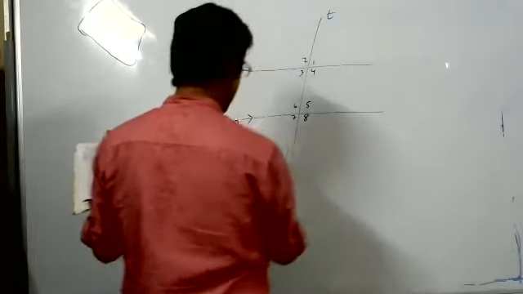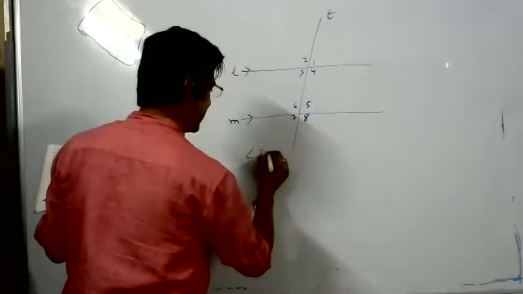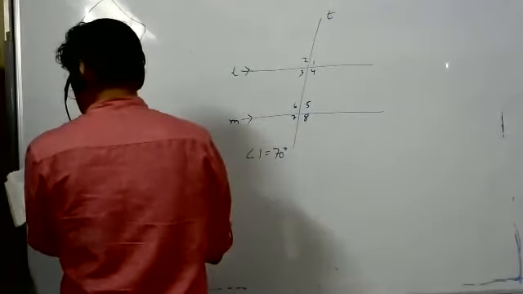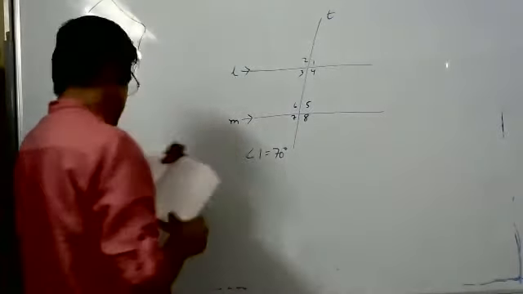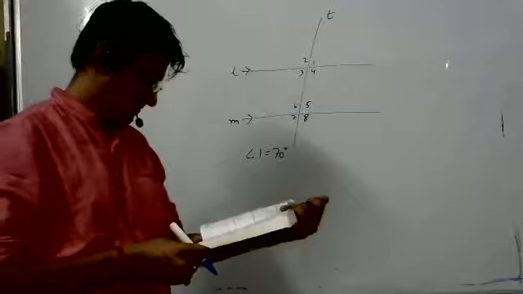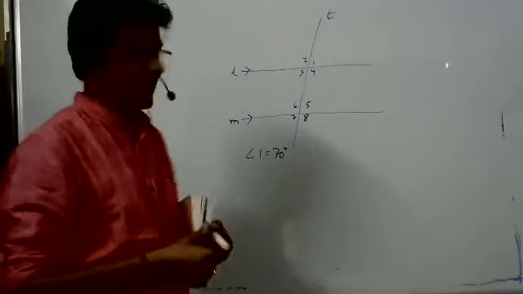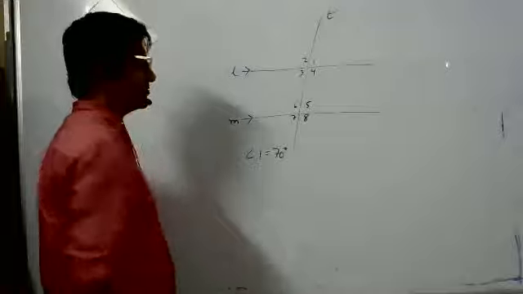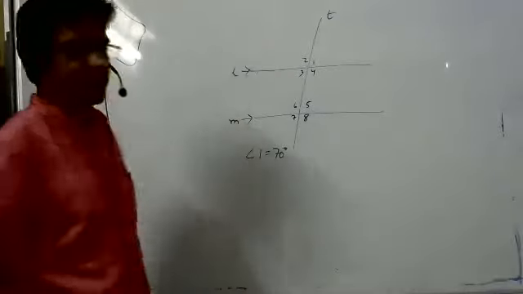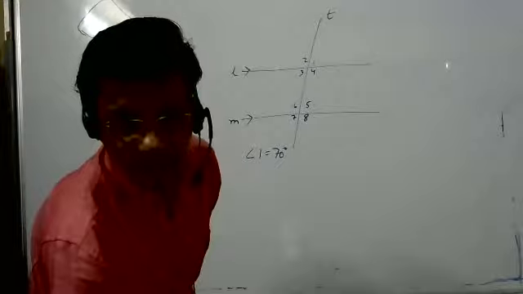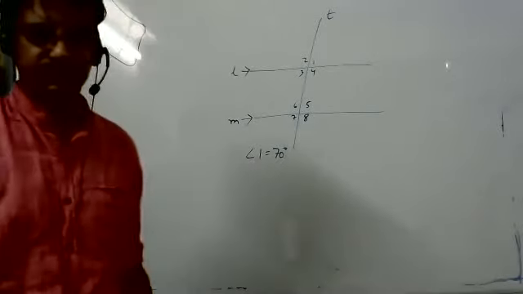If angle 1 is equal to 70 degrees, find the measure of all the angles. Quick, and send me on chat. I want to know the measure of all the angles. Two minutes, do it and send it on chat.